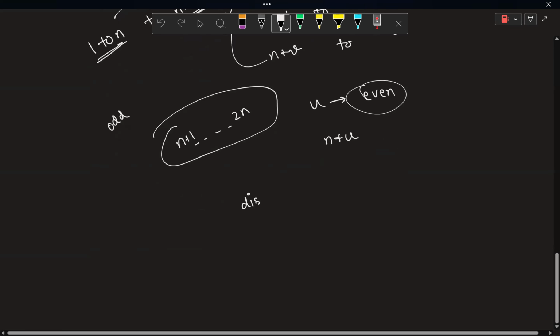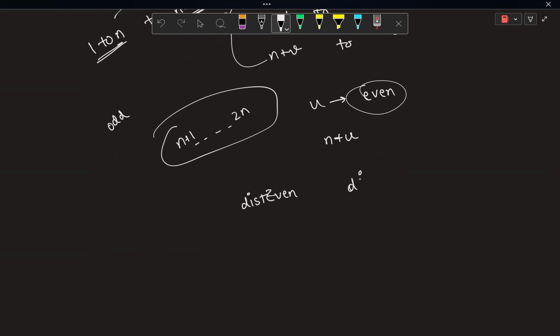So this distance even would be nothing but distance of 1 to n in the distance array I can create for all these 2n nodes. For the first n nodes, it is telling me about the distance of nodes from 1 to n in an even number of moves, and distance odd is going to be the distance of n plus 1 to 2n.